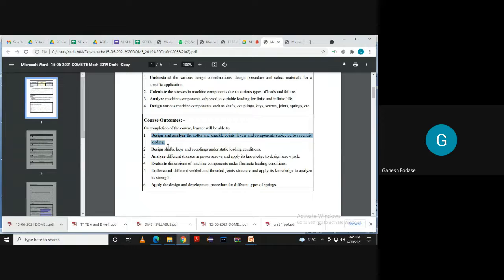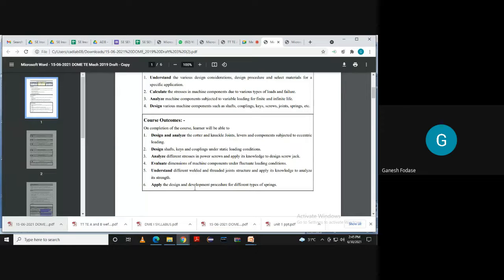Then, second thing is you should be able to design shafts, keys, couplings under static loading conditions. That is from unit number 2. Then you should be able to analyze different stresses in power screws and apply knowledge to design a screw jack. So at the end, you should be able to design a screw jack based on the knowledge you have about different stresses in power screws. Then the fourth one is you should be able to evaluate dimensions of machine components under fluctuating loading conditions. What this fluctuating loading condition is, we will study first, and under that loading, you should be able to design machine components.